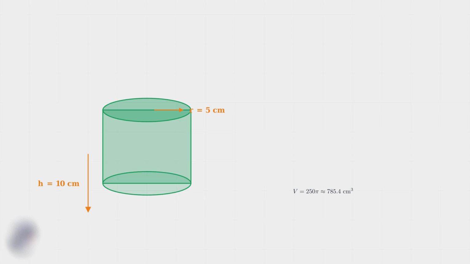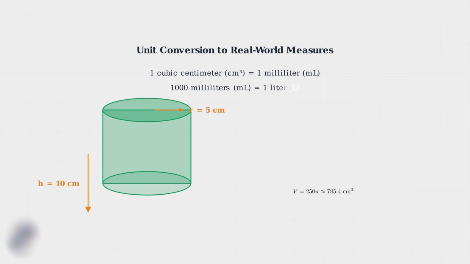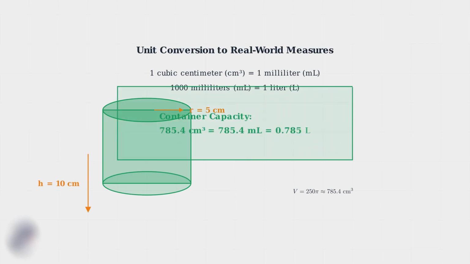But let's make this more relatable by converting to units you use every day. Here are the key unit conversions you need to know. 1 cubic centimeter equals 1 milliliter, and 1,000 milliliters equals 1 liter. So our container can hold 785.4 cubic centimeters, which is the same as 785.4 milliliters, or about 0.785 liters. That's roughly the size of a large water bottle.